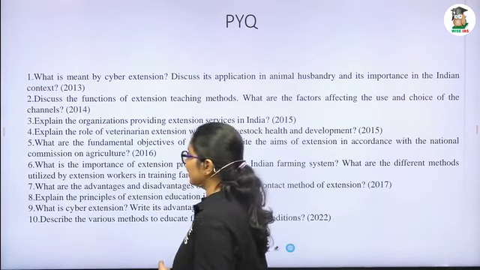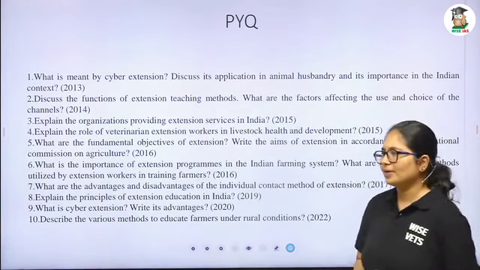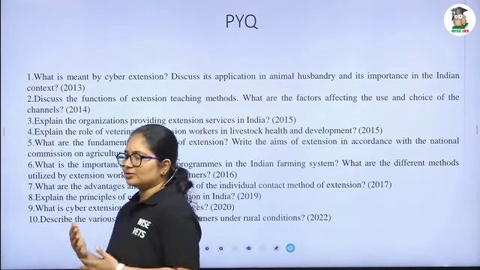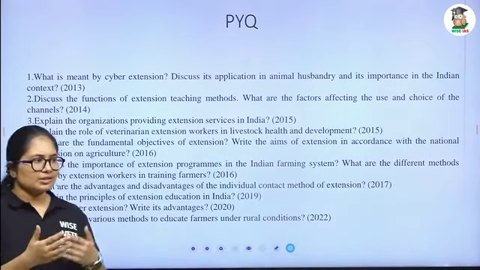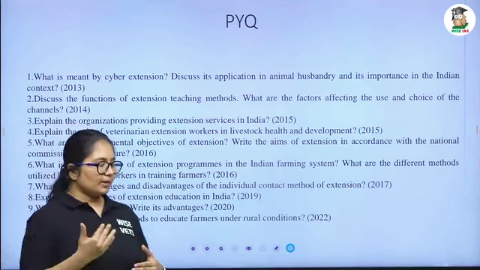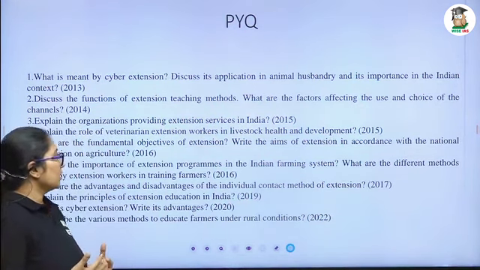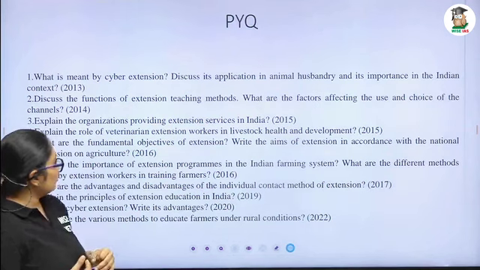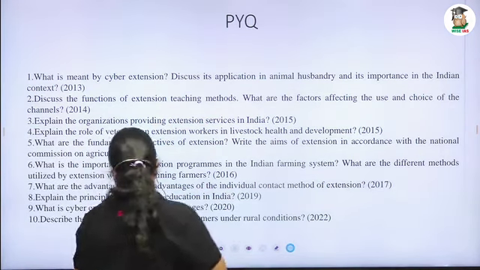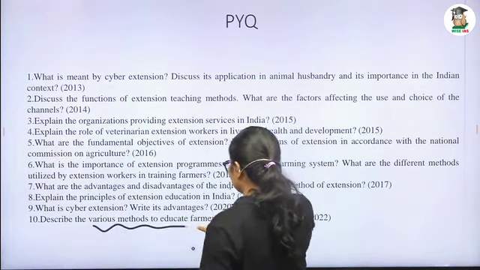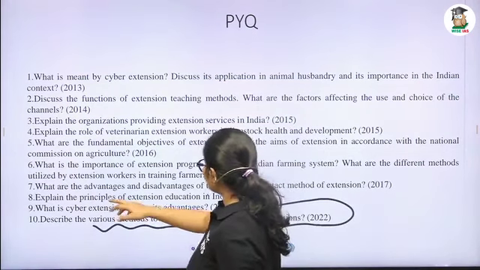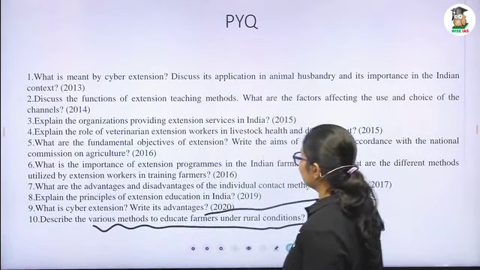You can see that we get more generalized questions. From the extension point of view, we cannot generalize the questions based on the syllabus, but I have compiled them based on the questions asked so far from the first unit. Here we can see different questions. In 2022, describe the various methods to educate farmers under rural condition, and the principles of extension. All the questions we can see here.